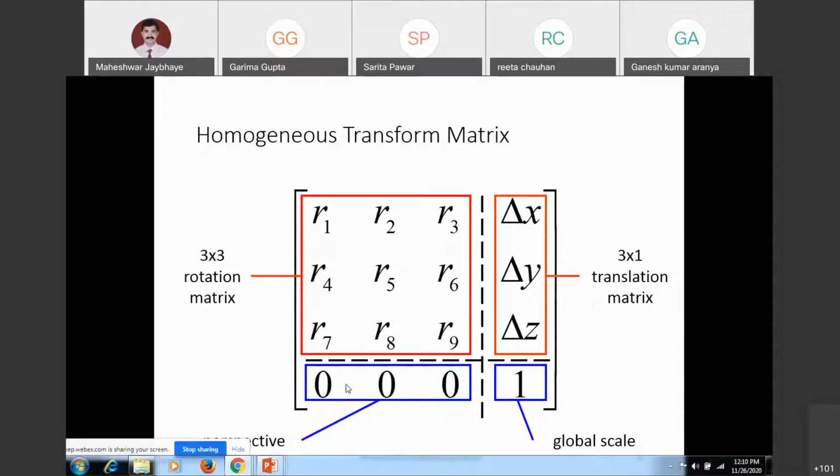But generally we are not using the perspective view, so this is kept as 0 0 0, and this is the global scale, the one unit scale which we are considering. Otherwise, the rows are only three and the columns are four. So to balance it, you have this 4 by 4 matrix as a homogeneous transformation matrix to represent every individual position of this particular part.